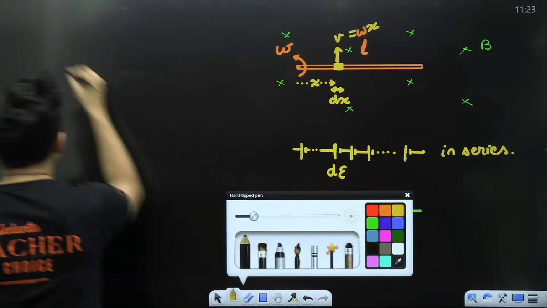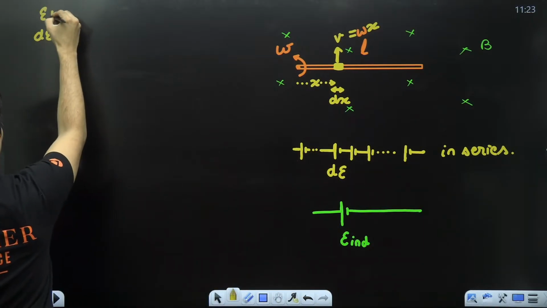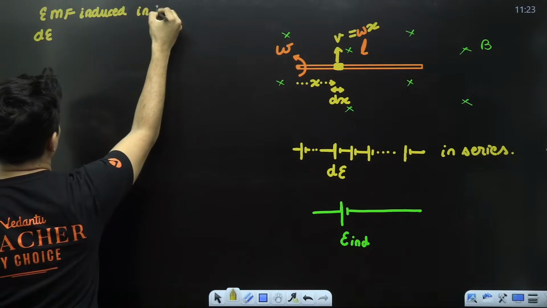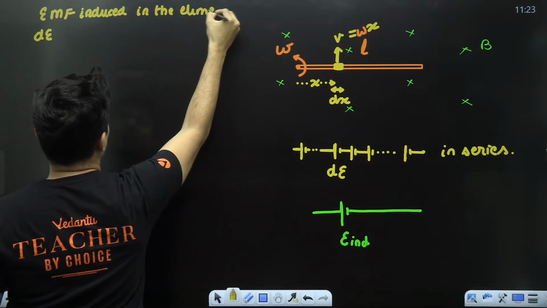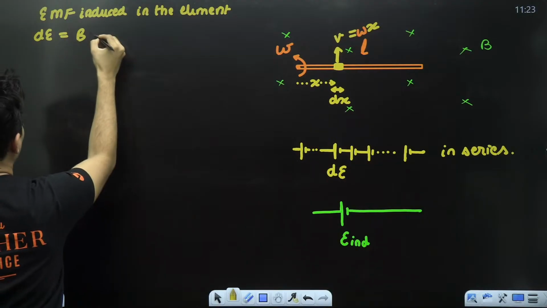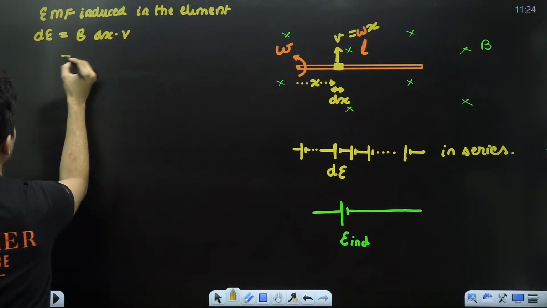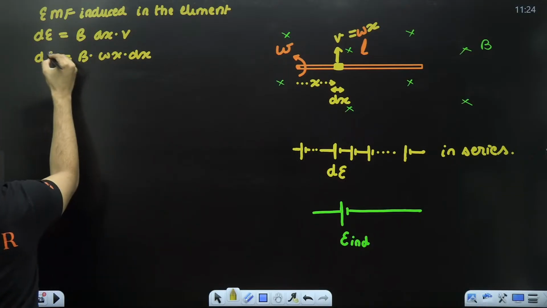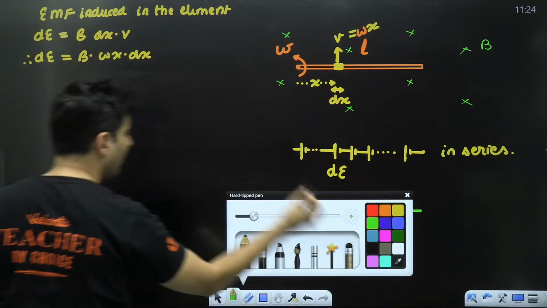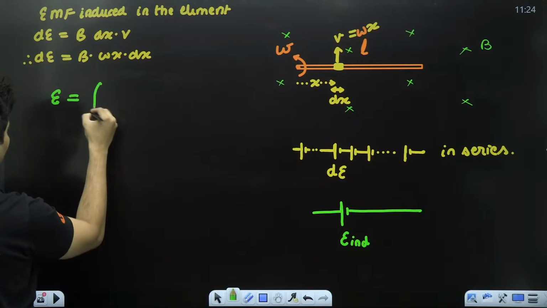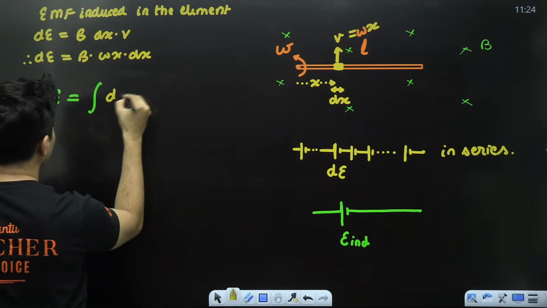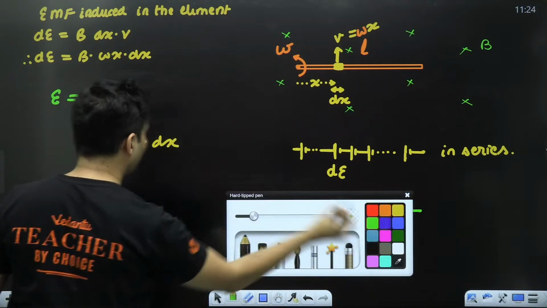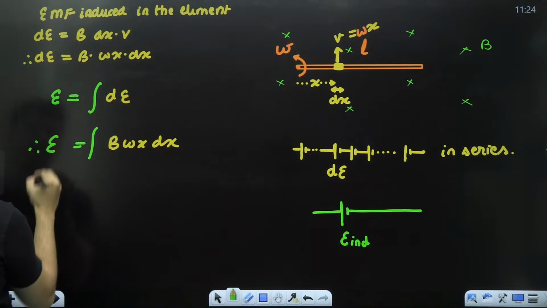That small EMF which is generated, the EMF induced in that particular element, using the formula BLV, where L is dx, into v. So it will be B, velocity was omega x, and dx over here. That is your dE. But I don't want dE, I want the total EMF. The total EMF will be the integration of all this dE. The dE is nothing but B omega x dx. So I have to integrate this to get the total EMF.